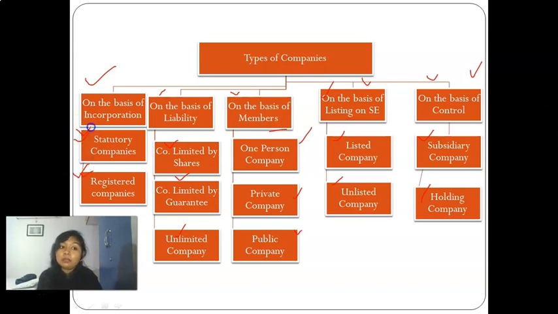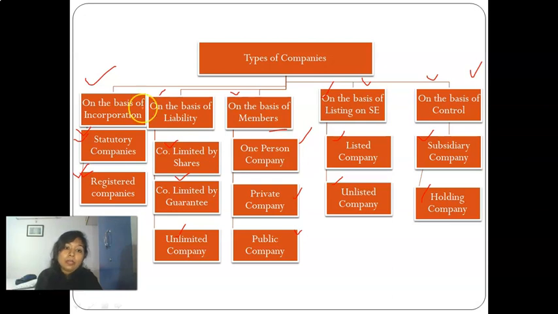And what are statutory companies? Those governed by a special act, especially banking companies regulated by the Banking Regulation Act or RBI, or insurance companies regulated by IRDA, or LIC. On these kinds of companies, basically the Companies Act does not apply, except wherever it is mentioned as applicable. Generally, the special act which governs these particular companies is the one applicable to them.